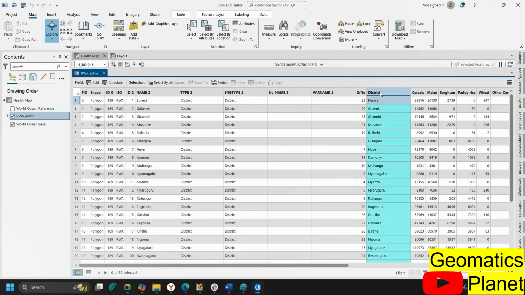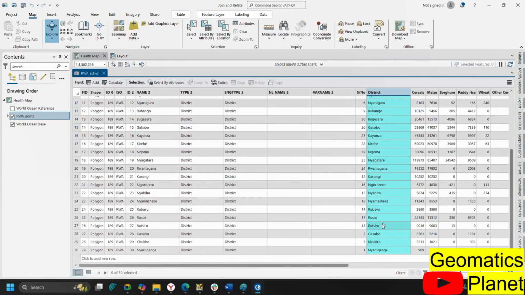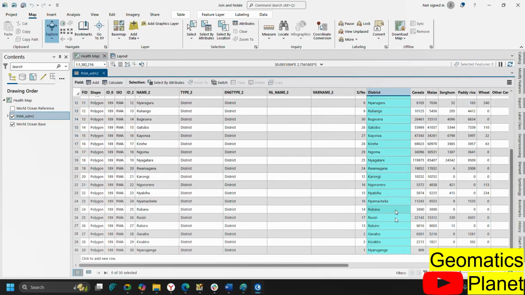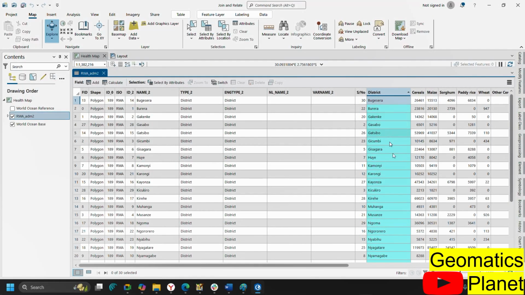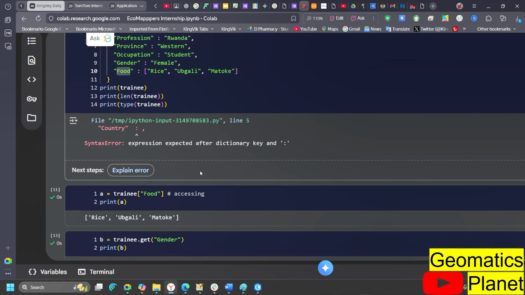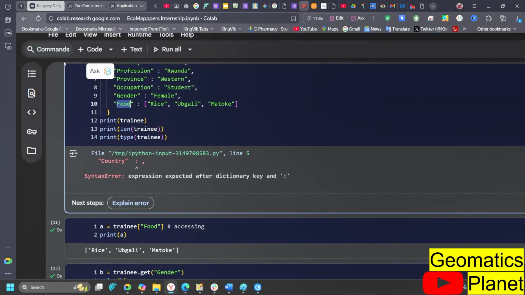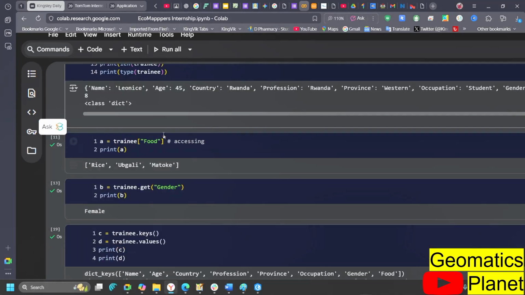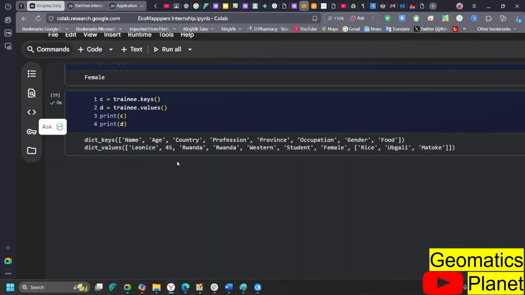If you look at the district here, what is the key? The district. What are the values? The values are Burera, Gicumbi, Musanze, Nyabihu, Gasabo, and the rest of them. So these are the values. This is what I want you to understand. Key here, value here. Is that okay? So anytime you are getting those things, I want you to have that understanding in your head, so that at every point in time you understand each of them and know when to execute them. Is that okay?